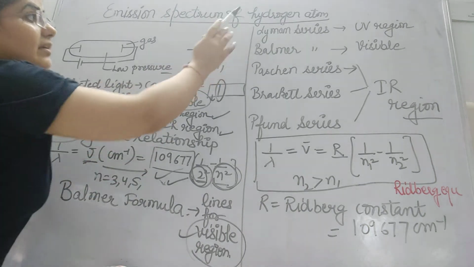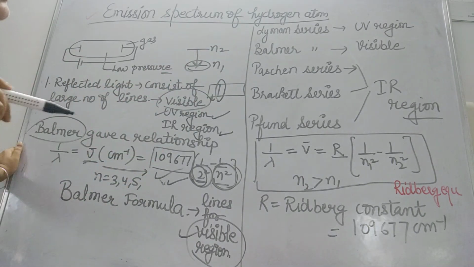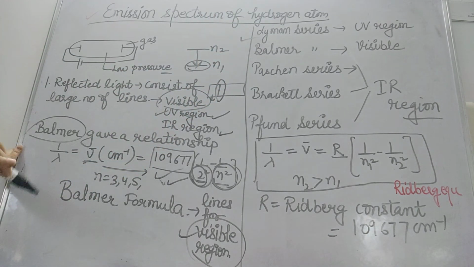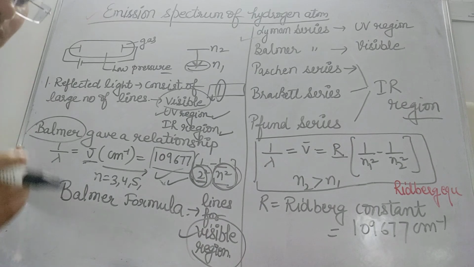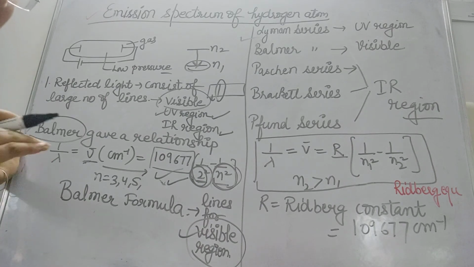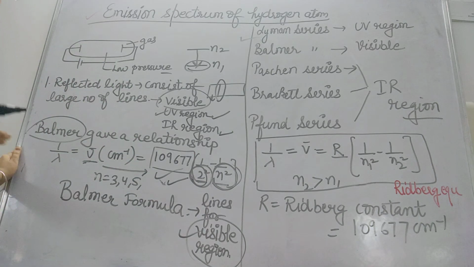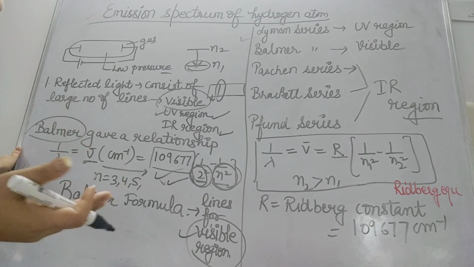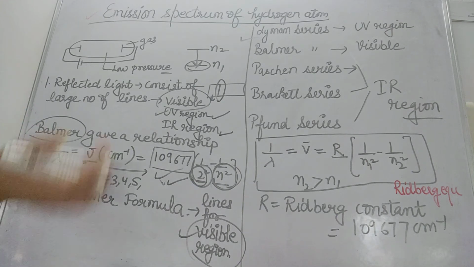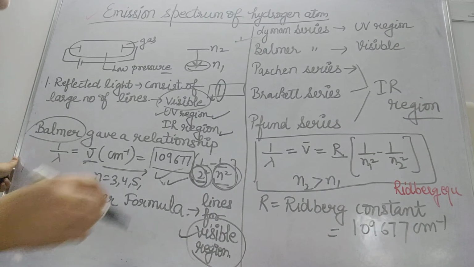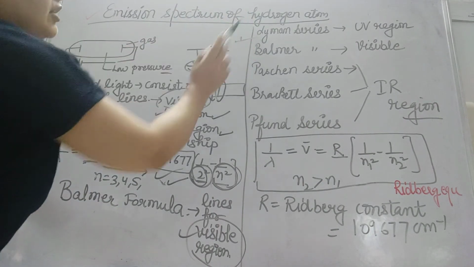The scientist Lyman discovered the Lyman lines, which are termed the Lyman series. When the hydrogen electron is excited and comes back, light is emitted that gives some lines, and the Lyman series falls in the UV region.